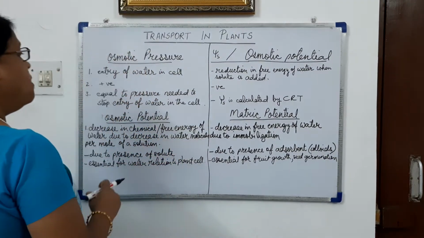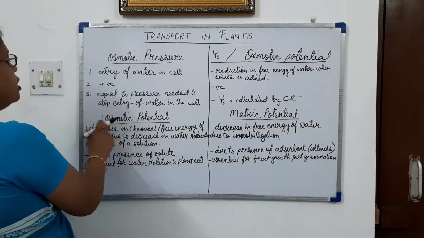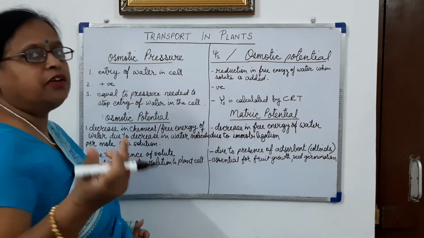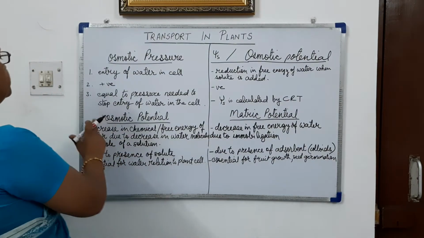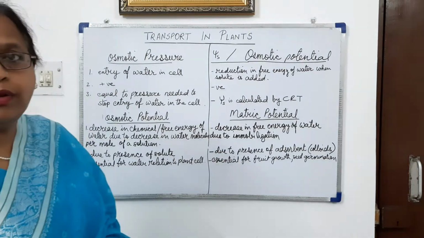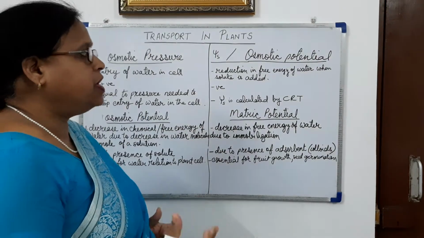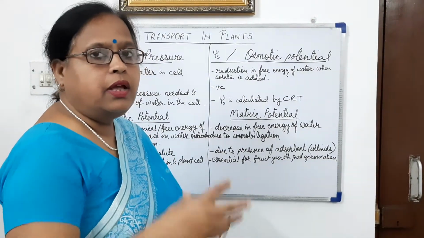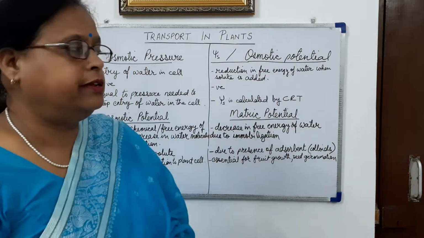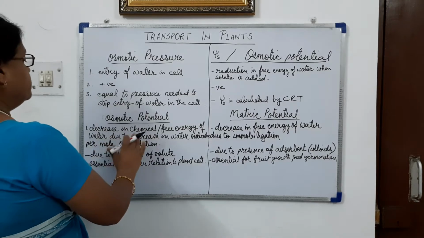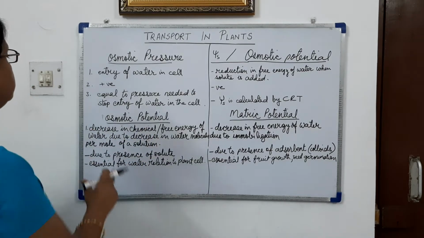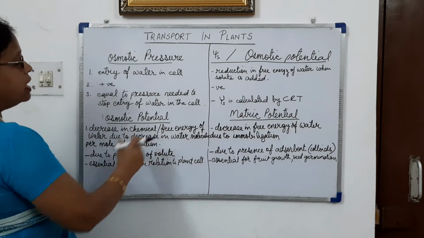Then osmotic potential and matric potential. What is the difference? Osmotic potential, just now we have seen how it develops when the free energy of water molecules is reduced when solute is added. So osmotic potential develops due to decrease in chemical or free energy.